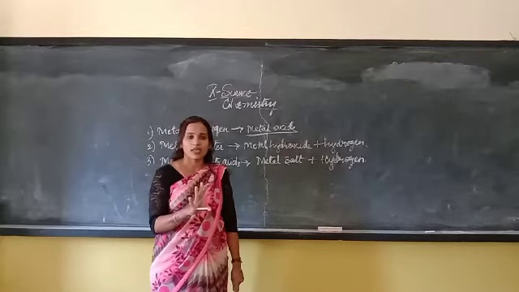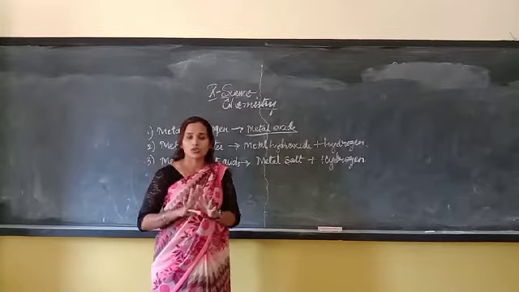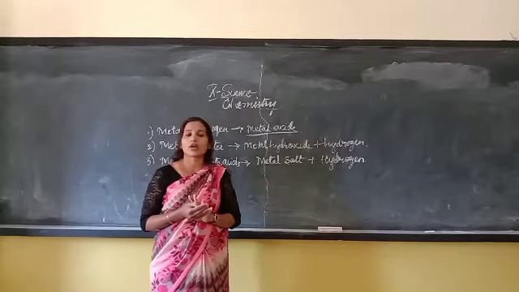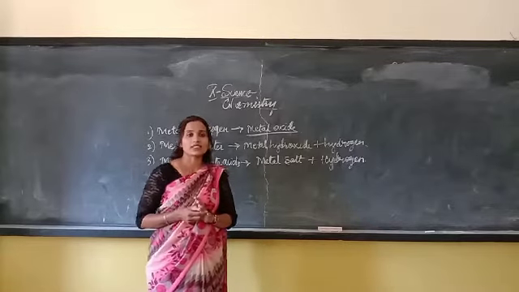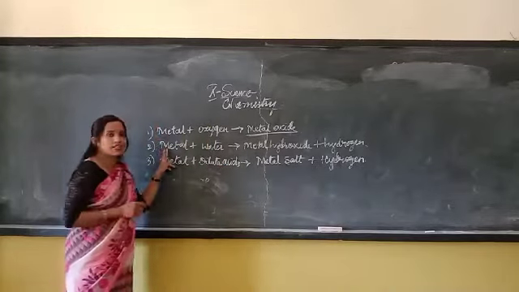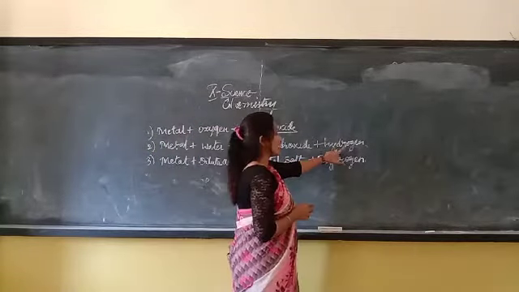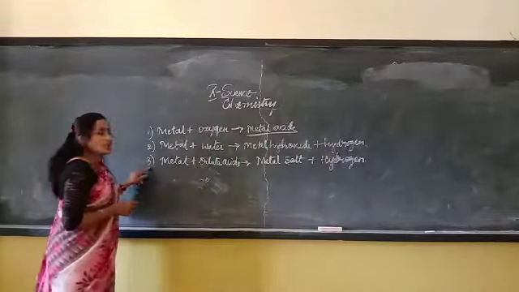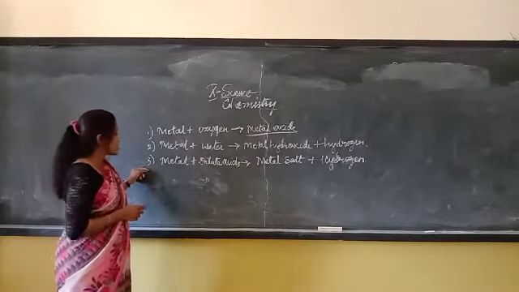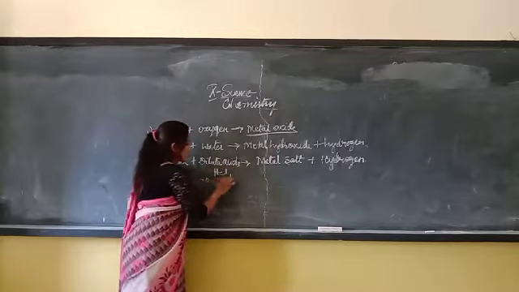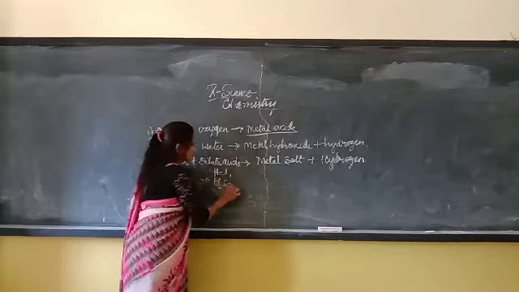Whether it is a highly reactive, medium reactive or less reactive metal, if you react it with water, it forms metal hydroxide and hydrogen gas. The third very important property, which we have already discussed, is when metal reacts with dilute acids, for example hydrochloric acid and sulfuric acid.